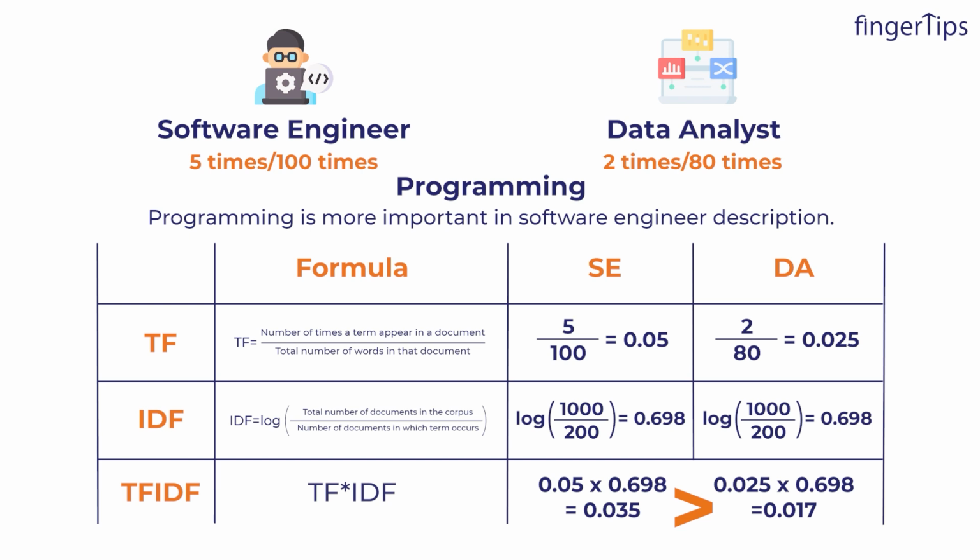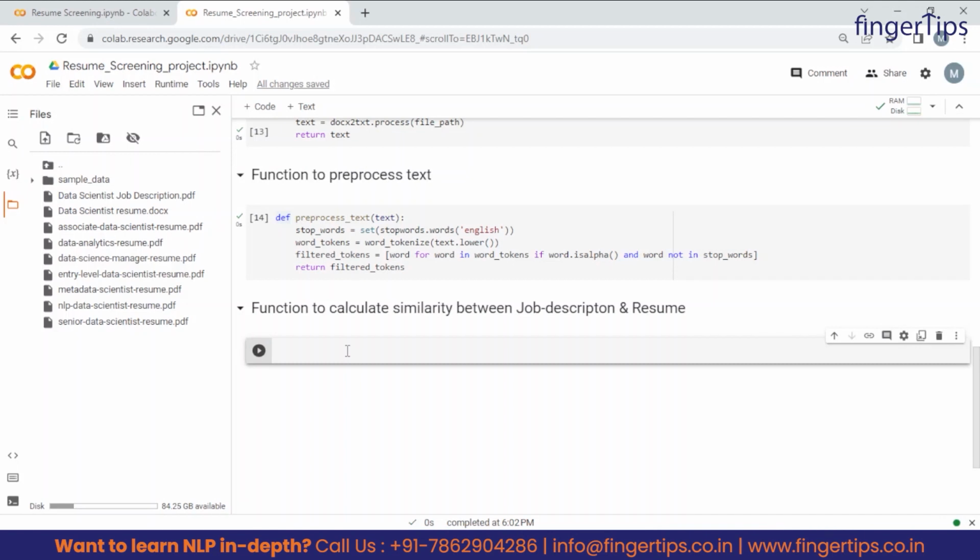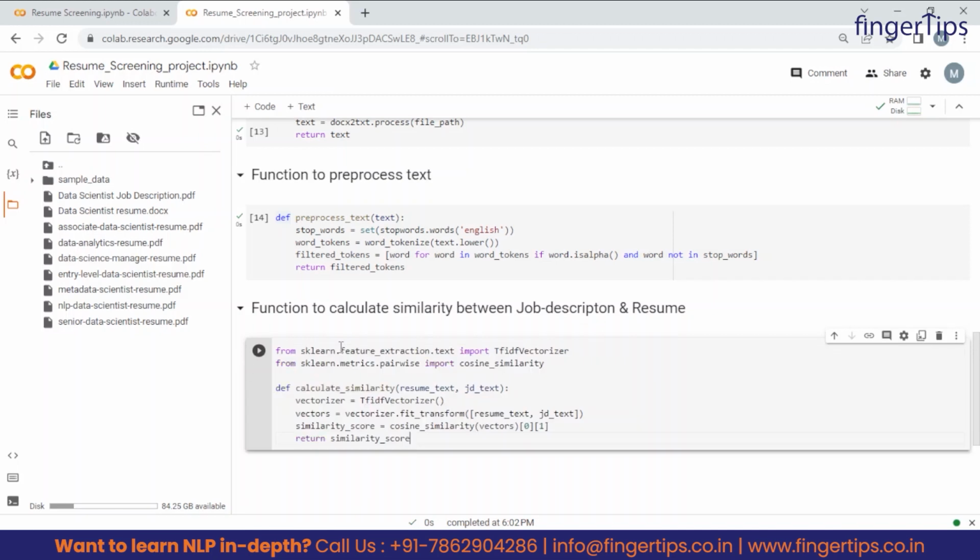And guys, we can repeat this process for all the words in both the job descriptions, as now we have done this for the word programming. Similarly, we can do it for all the words we have extracted and preprocessed, right? So this was all about TF-IDF and how to calculate it. And now we will write a function to calculate the cosine similarity, or we can say the similarity between the job description and resume. And guys, this is the function.